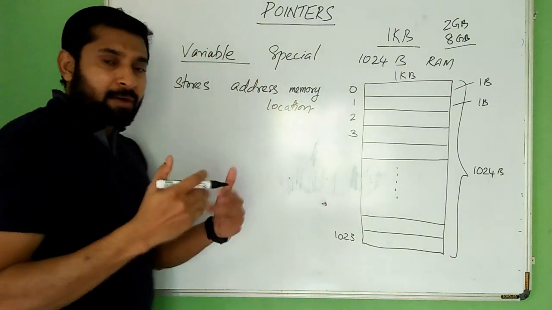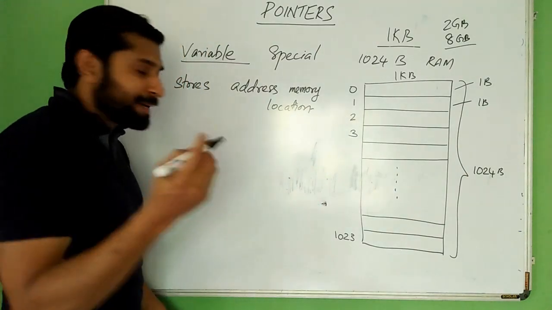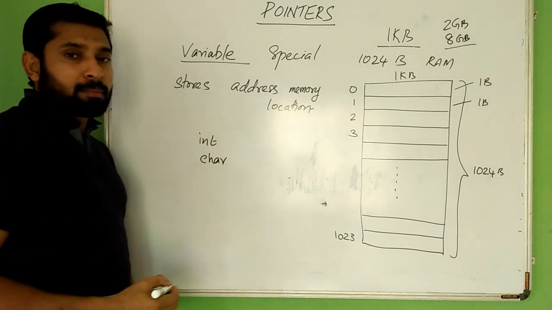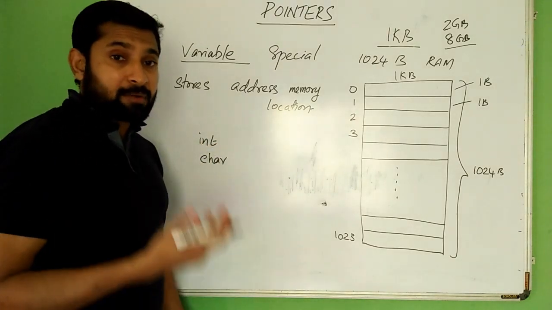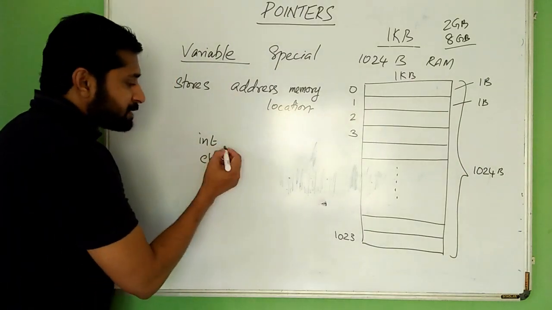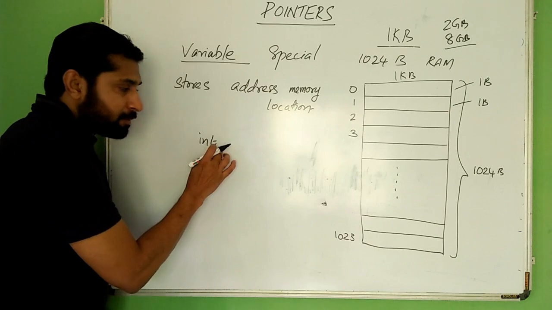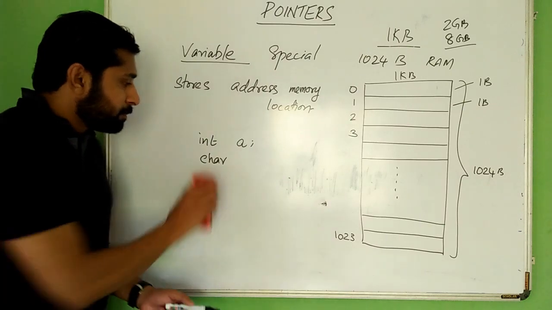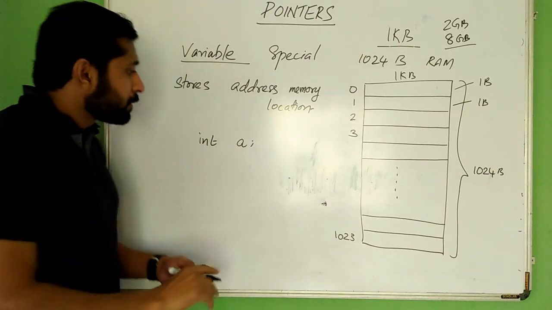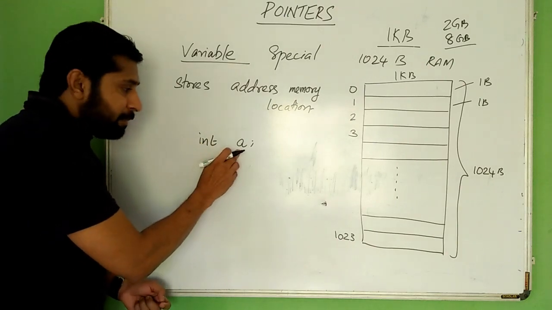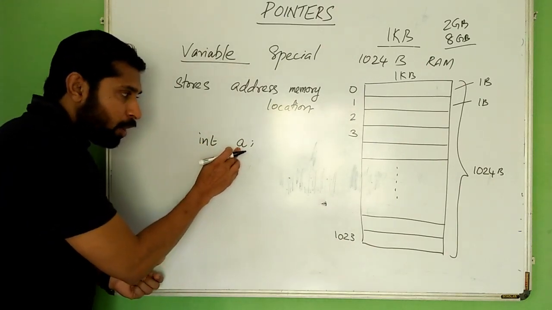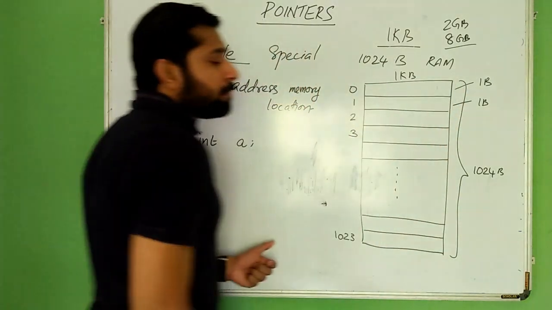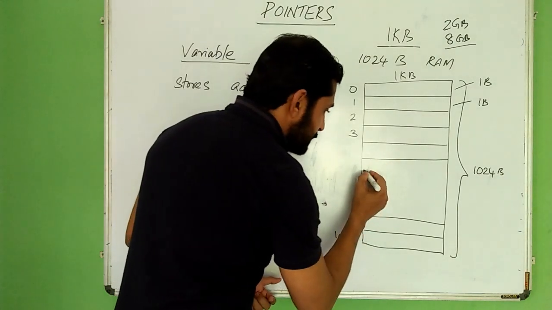We have seen different data types like integer data type, character data type, and so on. And we have seen structures and arrays. Here, suppose we are creating a variable of type integer, let it be int a. What is actually happening? Int a means we are creating a variable of type integer in memory, in this RAM.